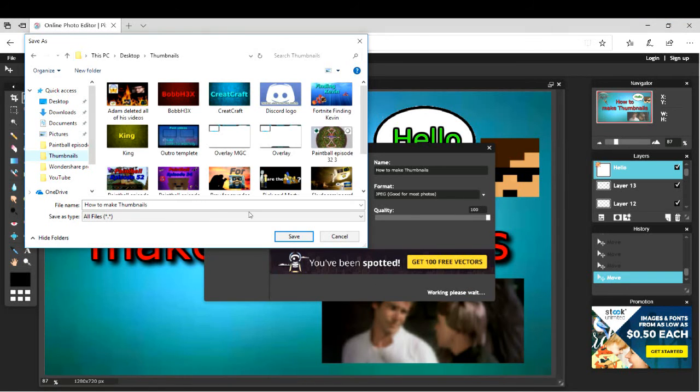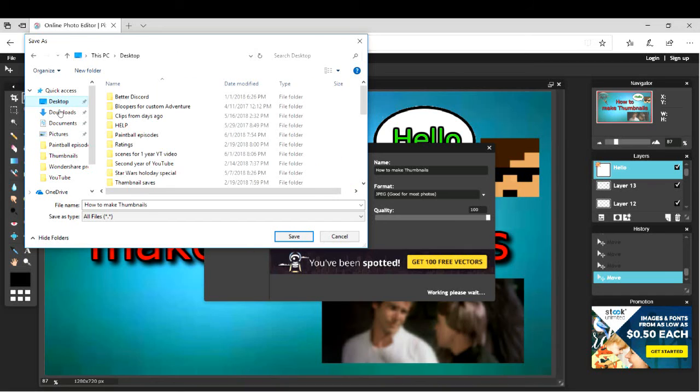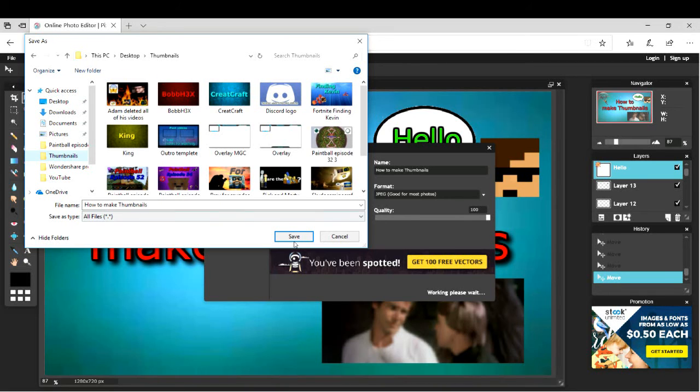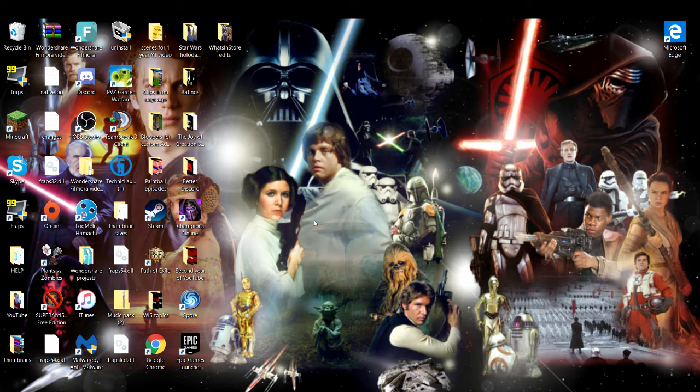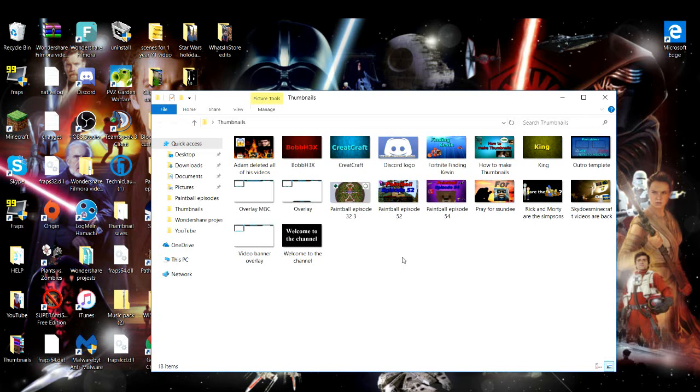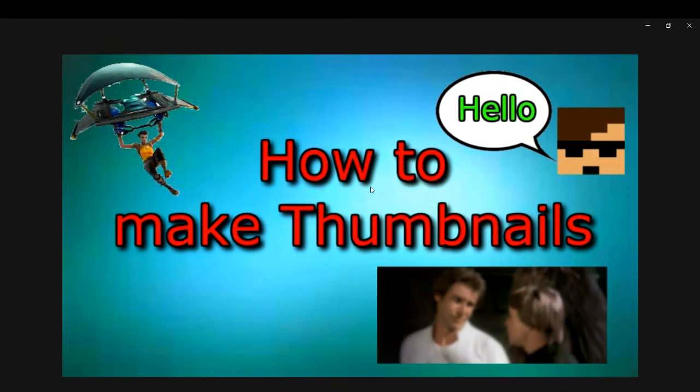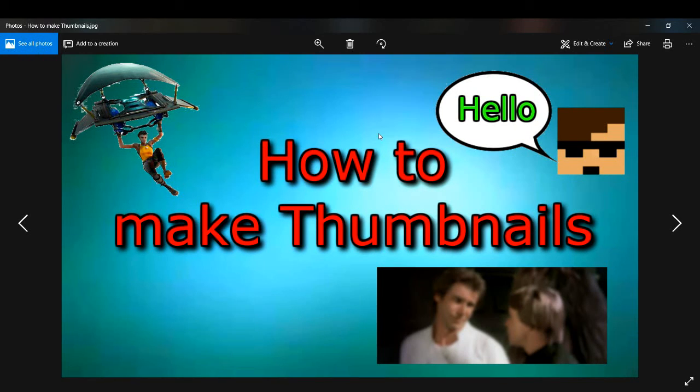Then you put Thumbnail, or any folder you want, desktop, thumbnail, doesn't matter. Click Save. Now what I would do is minimize and make sure it's saved somewhere, because sometimes it just is not saved. Click Thumbnail, there it is. There's the thumbnail, right there.